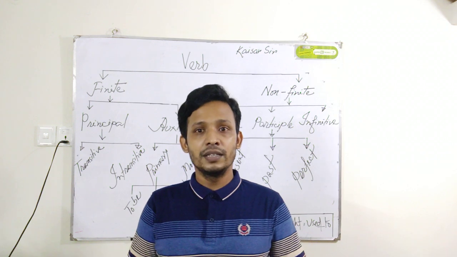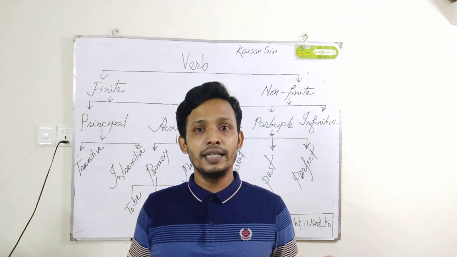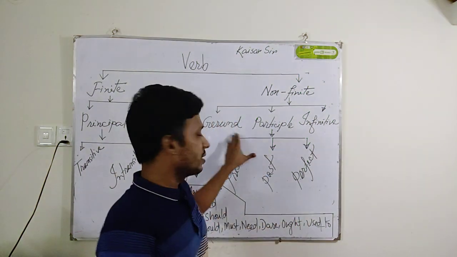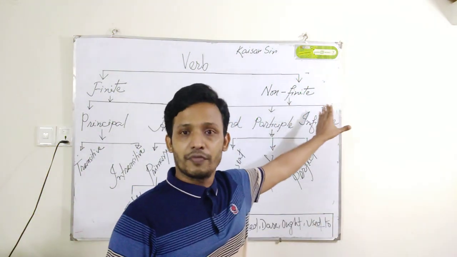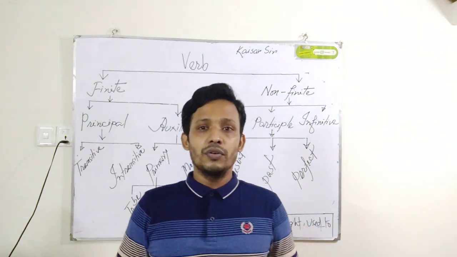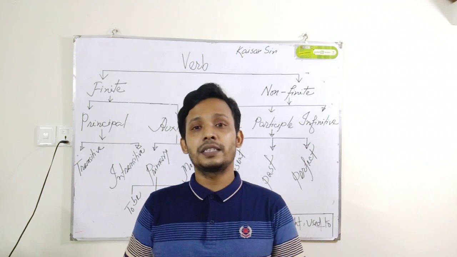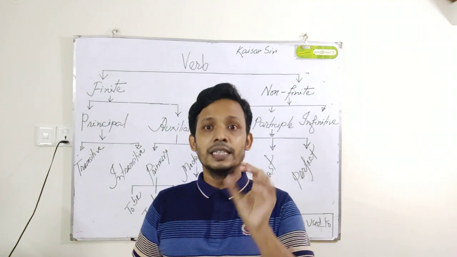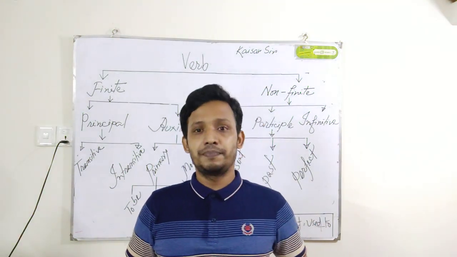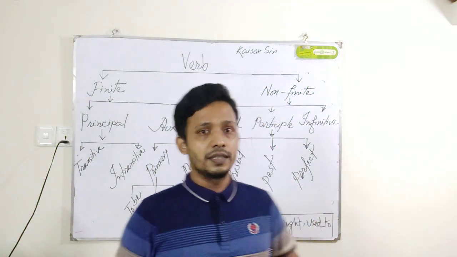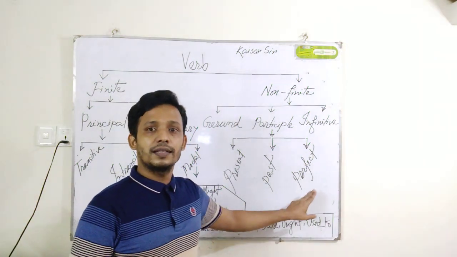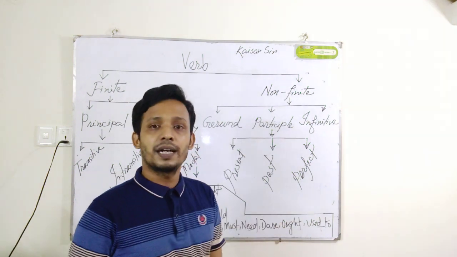Reading, swimming, walking in the morning is good for health. Walking, swimming, reading, etc. are gerund and obviously non-finite verb. Next, participle. Participle also looks like a verb, but as function we see that it functions as an adjective. And participle is of three types. First one is present participle, second one is past participle, third one is perfect participle.